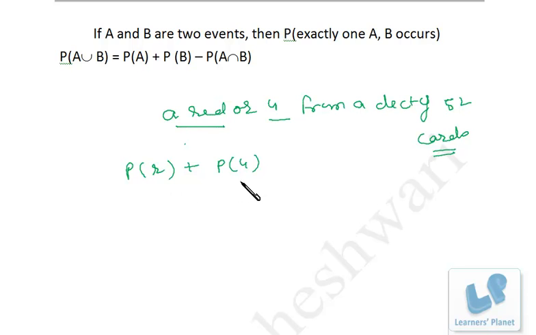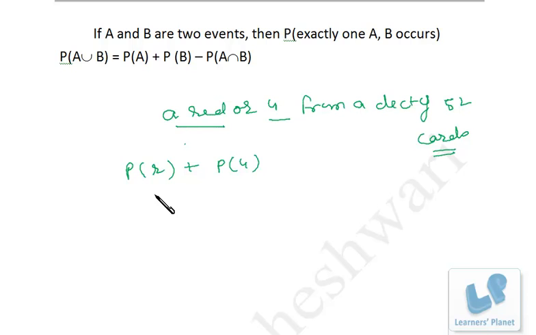Now, are they mutually exclusive? What was a mutually exclusive event? A mutually exclusive event is that if this event is happening, this cannot happen, and if this is happening, this cannot happen, right? But in this case, it's not like that, right? So how is it possible?